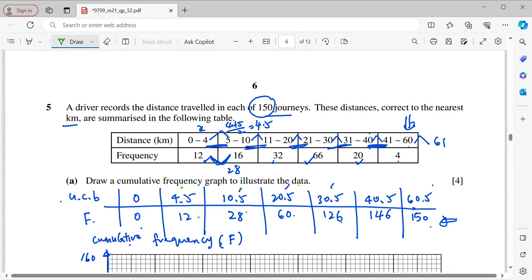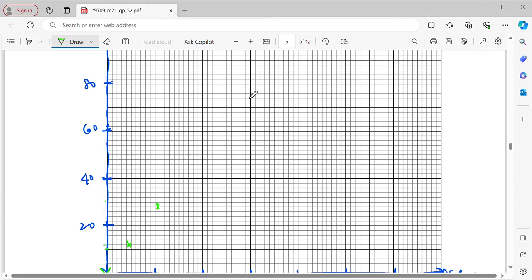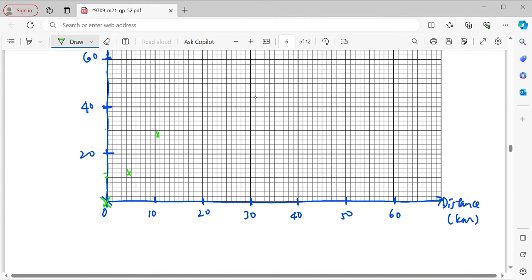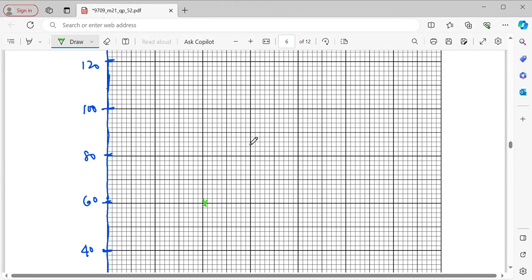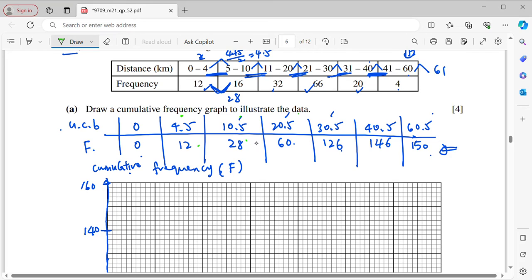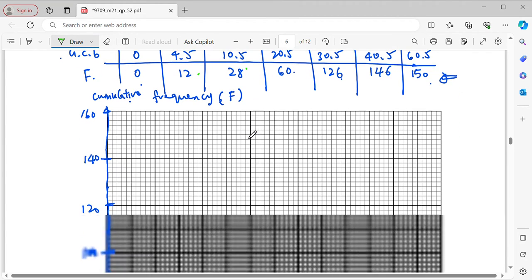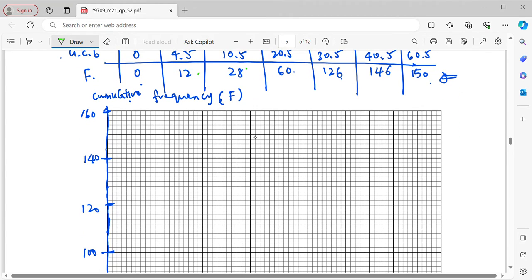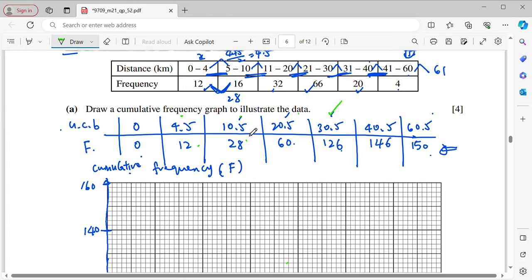Then 20.5, 60. 60 is over here. 20.5. Then 30.5, 126. 126. 3 squares. And it will be 30.5.